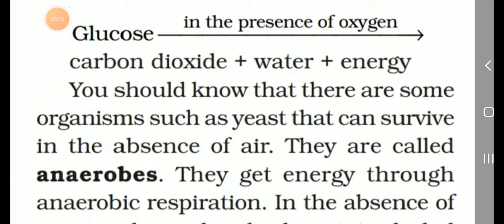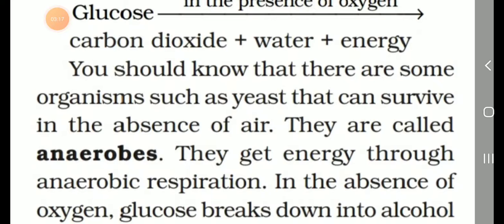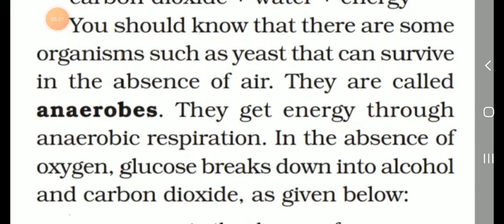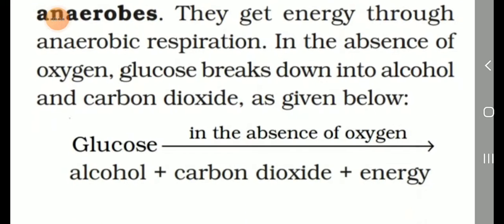Some organisms such as yeast can survive in the absence of air. They are called anaerobes, and they get energy through anaerobic respiration. In the absence of oxygen, glucose breaks down into alcohol and carbon dioxide: glucose, in the absence of oxygen, gives alcohol plus carbon dioxide plus energy.